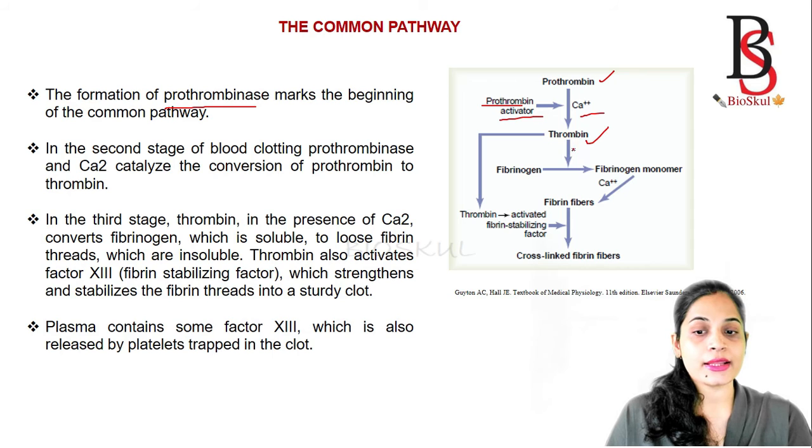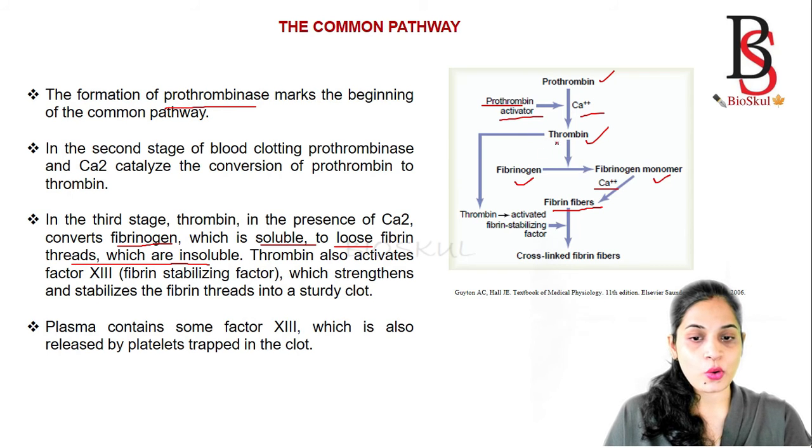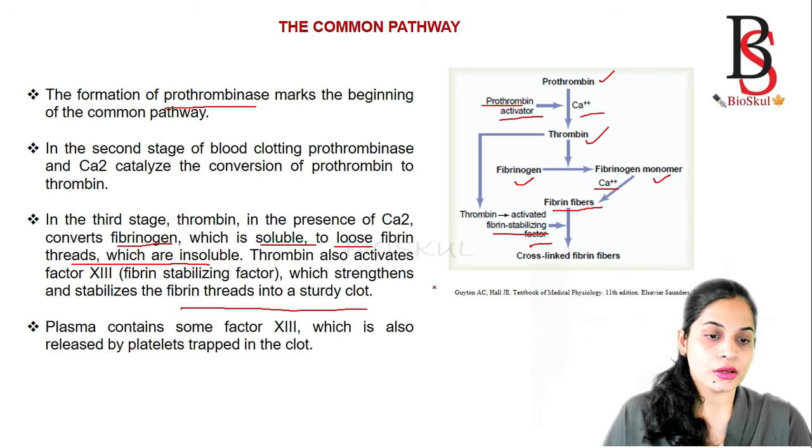Then in the next step, the thrombin, in the presence of calcium, converts the fibrinogen, which is soluble, to loose fibrin threads, which are insoluble. Then the thrombin also activates factor 13, which is known as the fibrin stabilizing factor, and this fibrin stabilizing factor strengthens and stabilizes the fibrin threads into the clot.